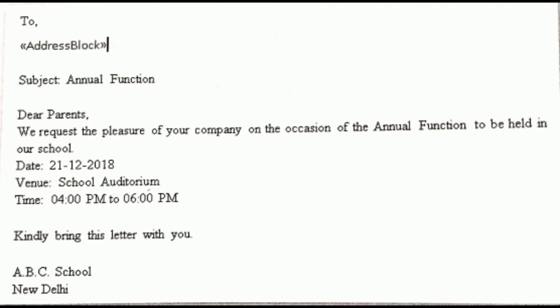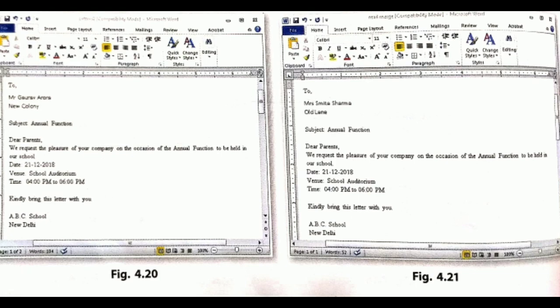Inside the invitation letter, that is inside the main document, I have got a space for writing the address, which means our invitation letter has been merged. So now our document is merged, that is, we have combined together the main document and data source, and we have got the merged document. And inside the merged document there is a section which is provided for entering the address block.